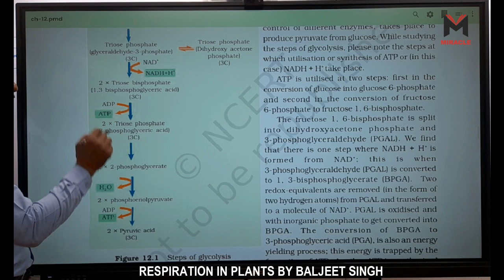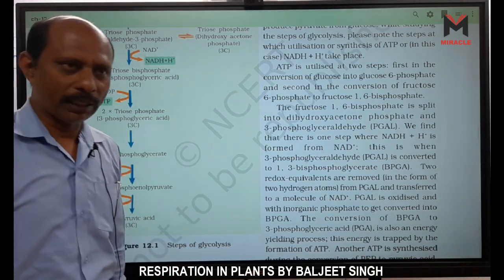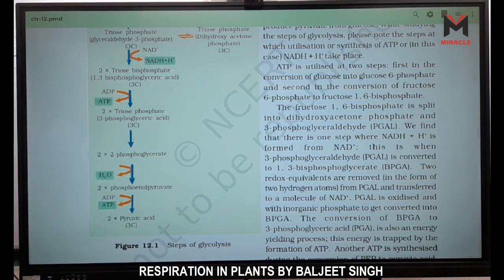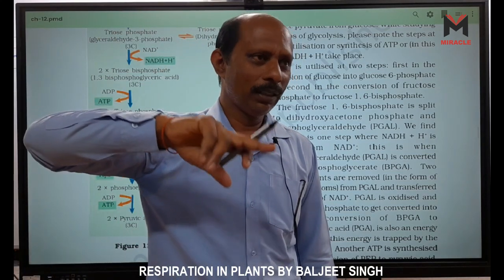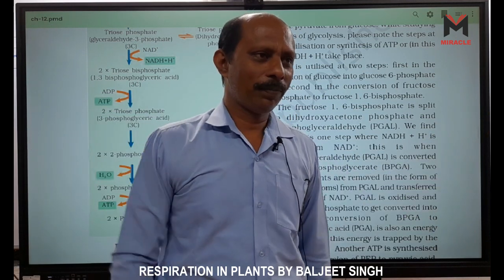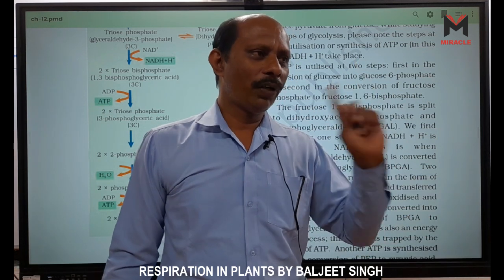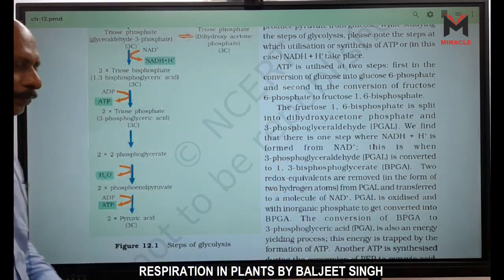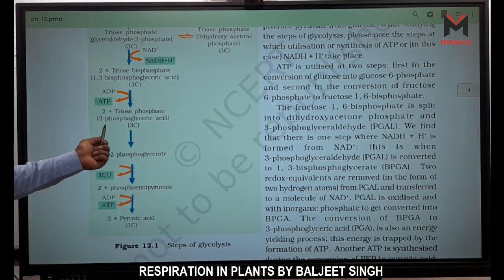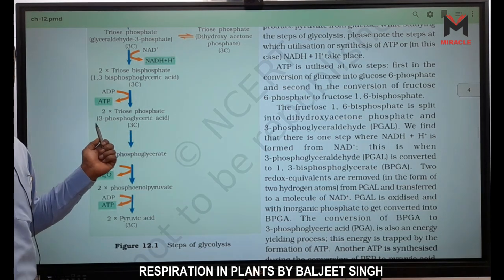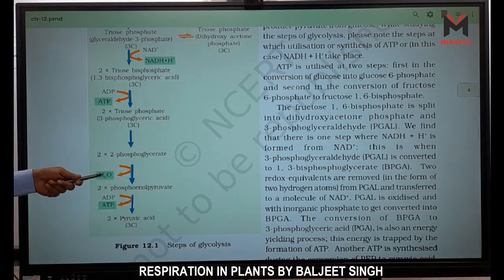Now triose phosphate, 3-phosphoglyceric acid. So who releases first? The first carbon releases the phosphoric acid, right? First, one ATP comes to the last carbon. Look, one ATP comes to the 6th carbon, then another ATP comes to the first carbon. And when releasing, who releases first? The first carbon releases. So first come, last go. That is the rule. So here 3-phosphoglyceric acid, the third carbon has phosphoric acid. Now what happens here? Mutase enzyme, right?